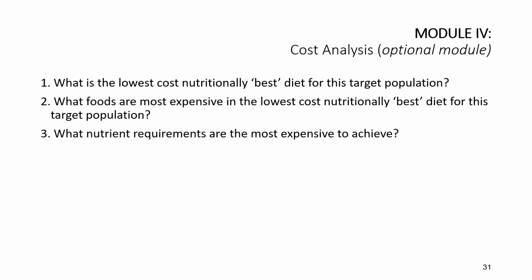And then finally, an additional function of OptiFood that you can make use of is the cost analysis module. In this module of cost analysis, you can identify the lowest cost of the nutritionally best diet for the target population. You can have information about which nutrient is most expensive, as well as which foods are most expensive in the lowest cost nutritionally best diet.